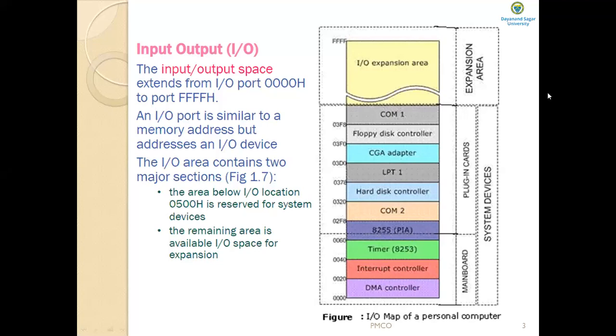So there are 65,535 IO ports in the computer, and they are referenced by the hexadecimal address in the range 0000H to FFFFH.